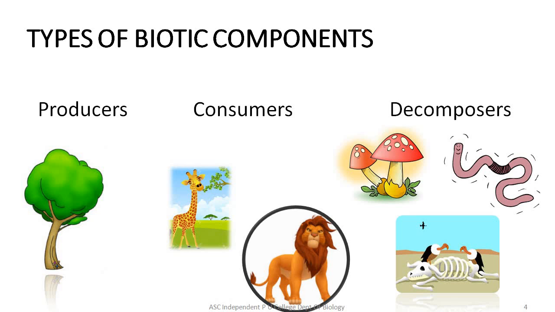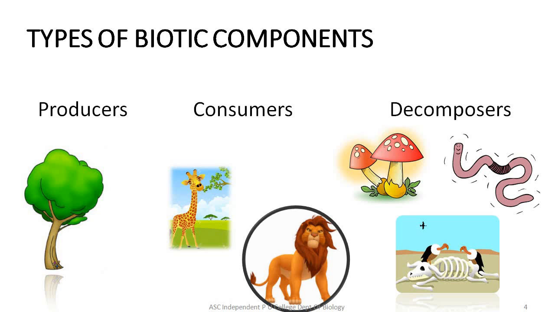Producers include green plants, blue-green algae, phytoplanktons, etc. Consumers are of two types, herbivores and carnivores. Herbivores are those animals which basically feed on plants. However, carnivores are those animals which feed on other animals. Decomposers include bacteria, fungi, earthworm, etc.